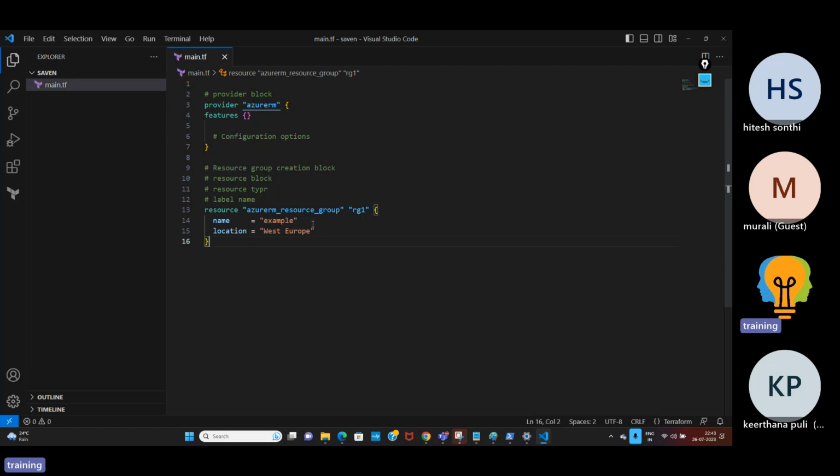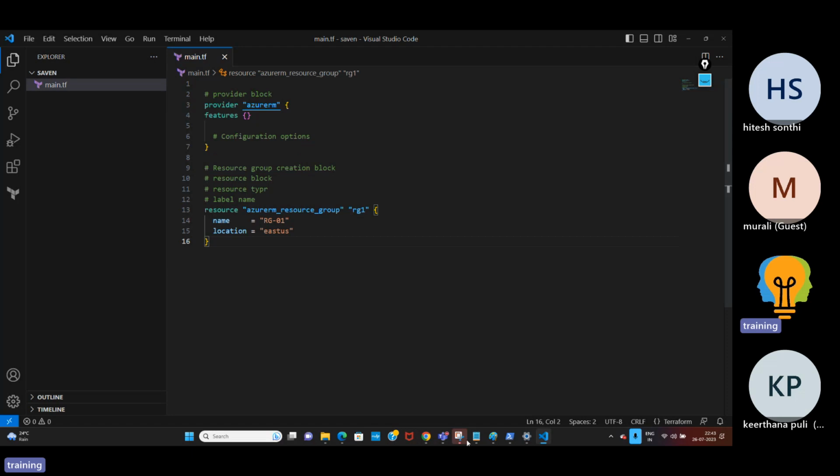Now name. What is the resource group name? You can give any name here. I'll generally use RG-01. And in which location is this resource group being deployed? The location information. You can give East US. So this is my resource group code and provider block.